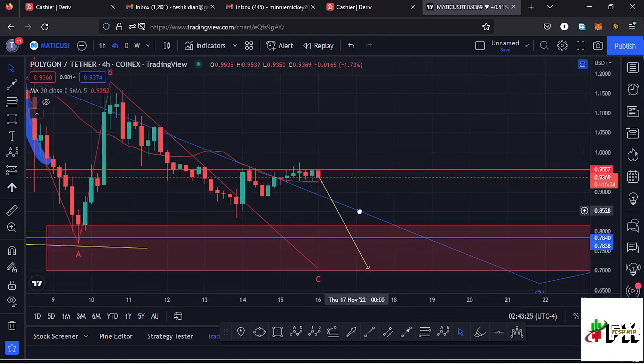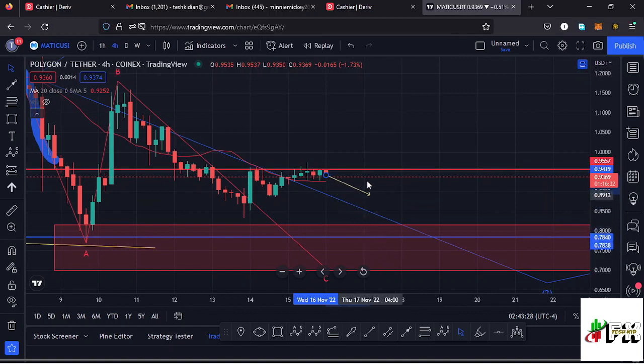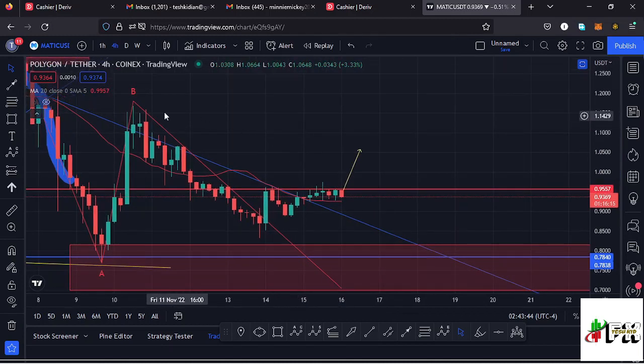There is also a possibility that in case Polygon Matic sees an increase in volume, and also we have a bullish movement in the whole crypto market, there's a possibility of Polygon Matic managing to break above the key area of resistance at around the $0.95 mark, and maybe make a new high over here that is below the high for this wave B over here.